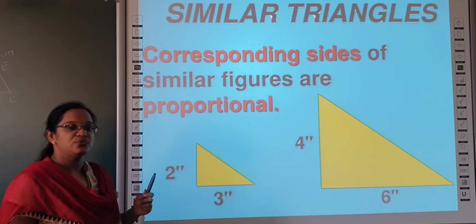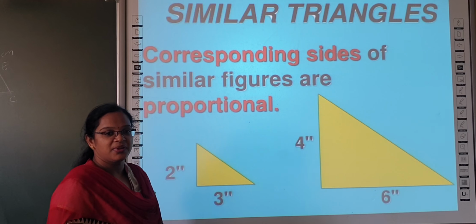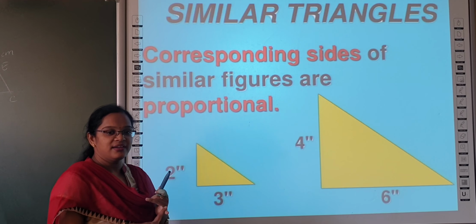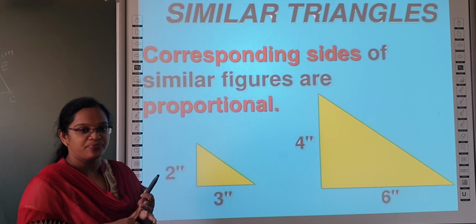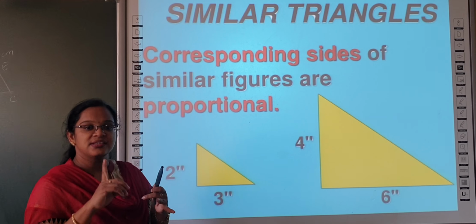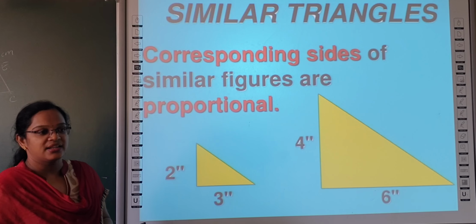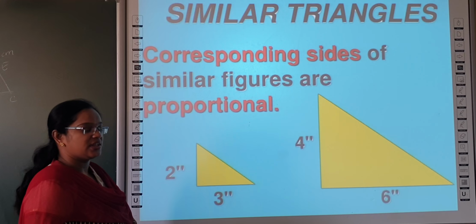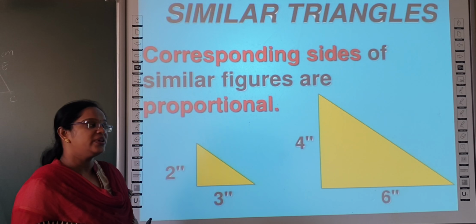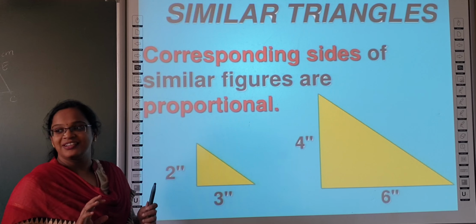So which are the two rules for the triangles to be said to be similar? First one is that the angles must be the same, the corresponding angles are equal. And the next one is that the corresponding sides are in the same proportion. Then the triangles are said to be similar triangles.